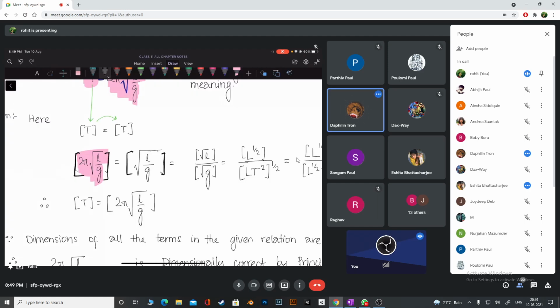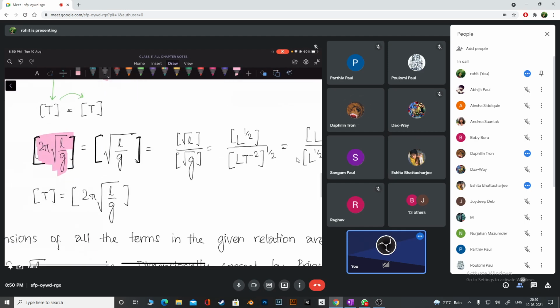Okay. Don't leave out root also. Root is like power, and power you cannot skip. In dimensions, no, because power can be length square, time square. So don't leave out root. Okay. So check. Root over L by G means dimension of root over L divided by dimension of root over G. I think this part is clear. Check, guys. I'm going slow.